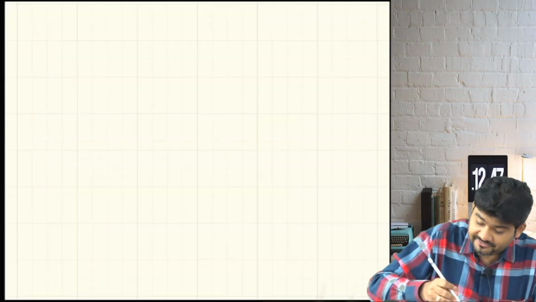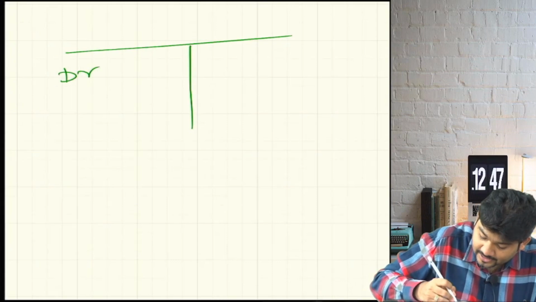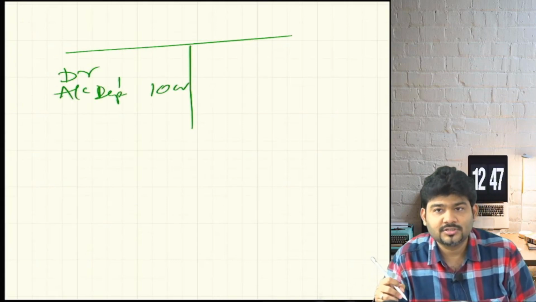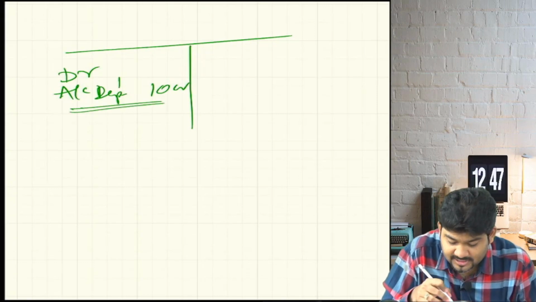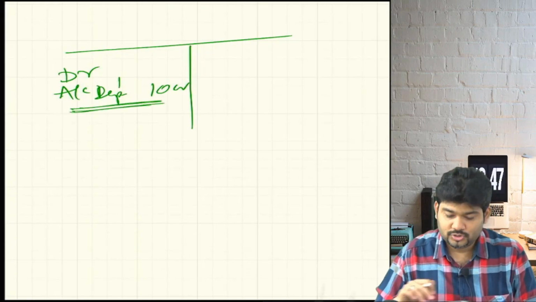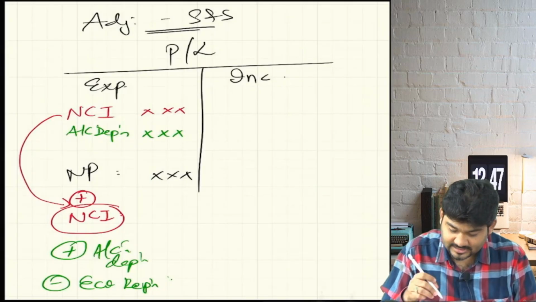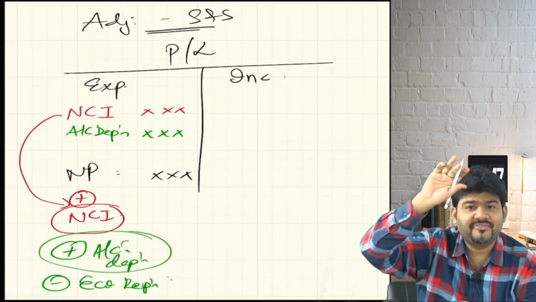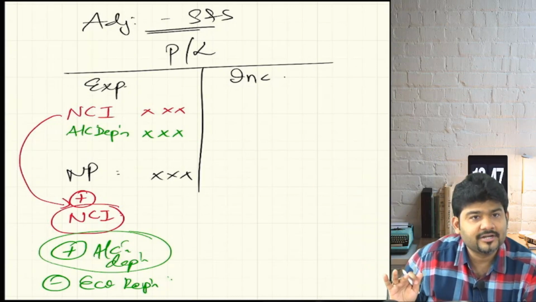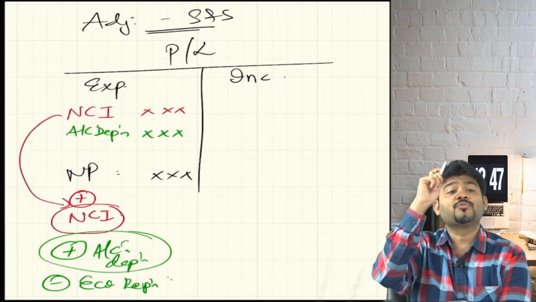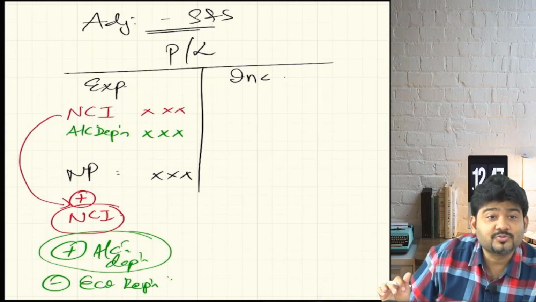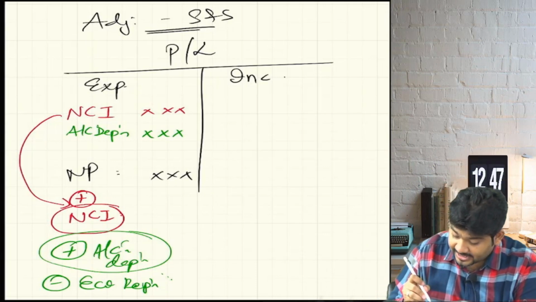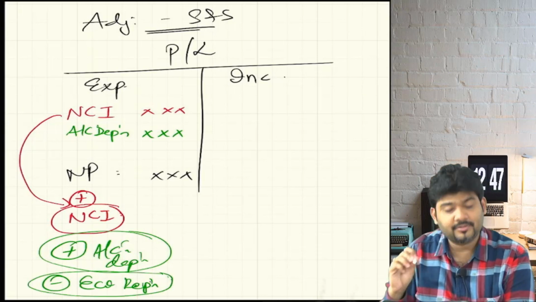So suppose you have debited accounting depreciation of 10 crores, do you accept this as per EVA? No. So can I say we will add this back? We will add this accounting depreciation back so that its effect is nullified. Are we understanding? And what will we reduce? Economic depreciation, and that is genuine. So can I say we will reduce that from our net profit?